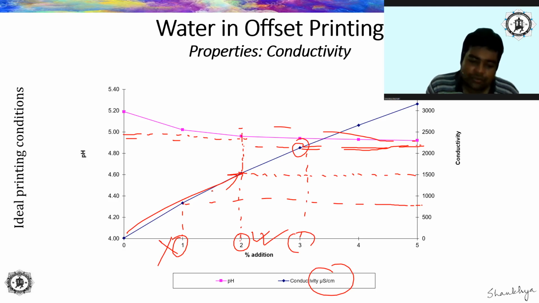Our intention is to keep the initial conductivity of the fountain solution as low as possible. If we want, we can keep it at 1500 also, right? We will try to cap it at 1500 initially, when we are making it for the first time. Normally, these days you have constant recyclable fountain solution alcohol automatic measuring systems, but this is present only in very good quality machines, not in all machines.